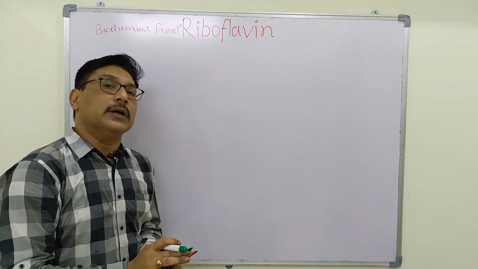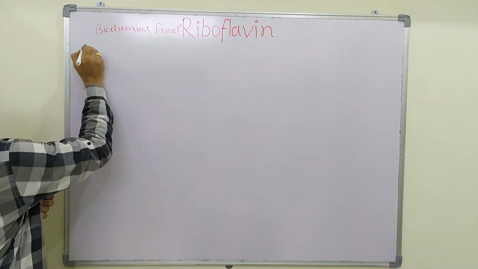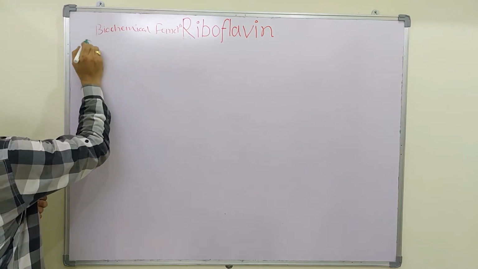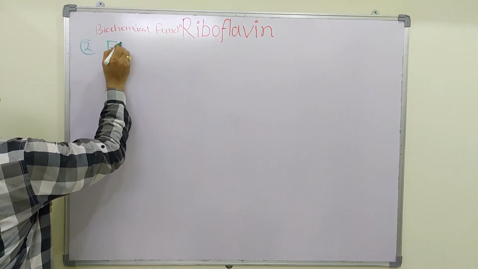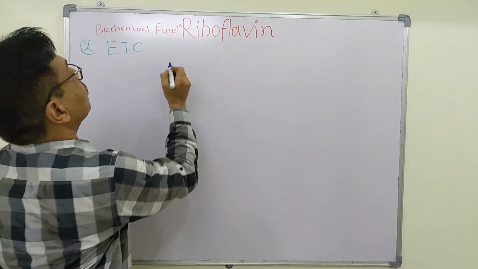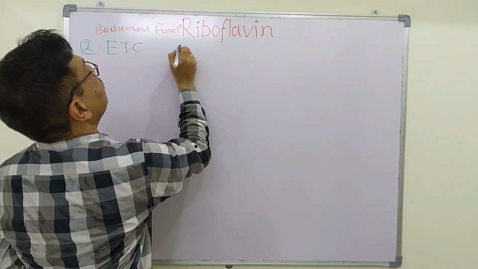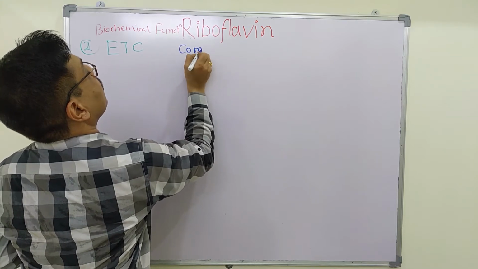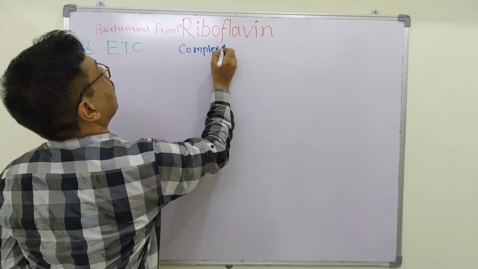Coming to the role of riboflavin in the electron transport chain, FMN is a component of complex 1.